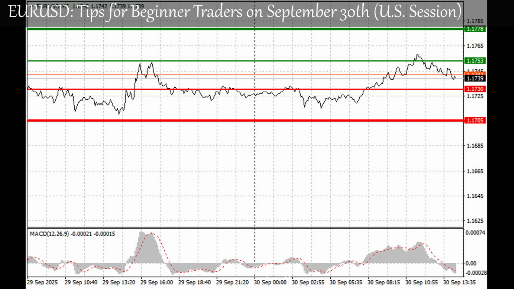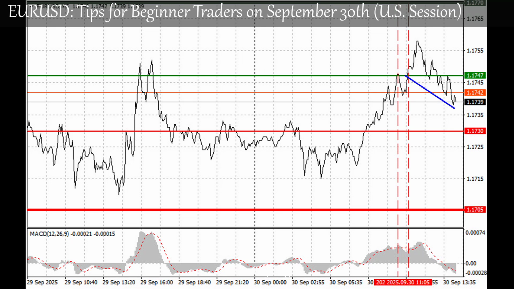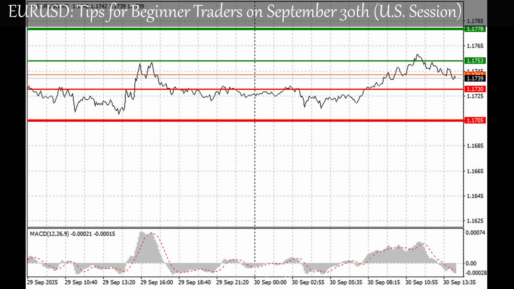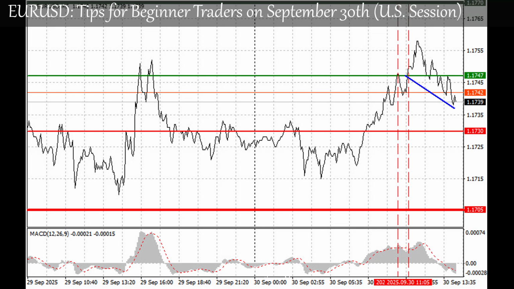Despite the published data showing an increase in jobless claims in Germany, the euro continued to strengthen against the US dollar. The stability of the unemployment rate, which held at 6.3%, was the main supporting factor for the euro. The stability of Germany's labour market was interpreted by investors as a sign of broader economic resilience in the Eurozone.